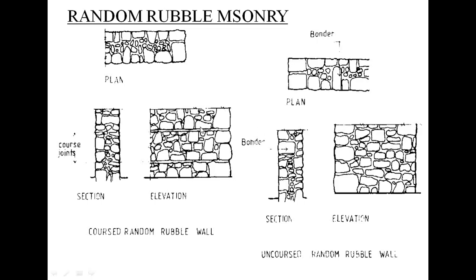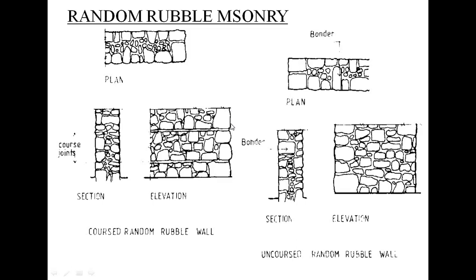And what is coursed random rubble masonry? The method of construction is the same as we have seen for uncoursed masonry, that the work is roughly leveled up to form courses varying from 30 to 45 centimeter thick. It is a general number; it can vary.